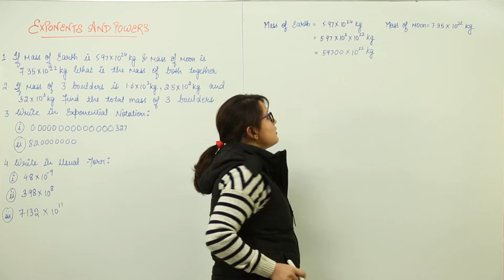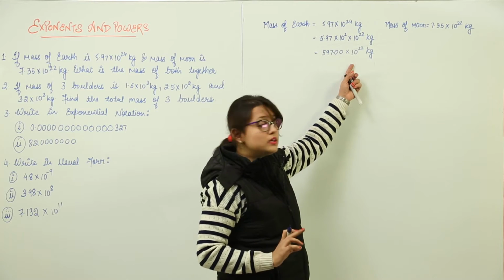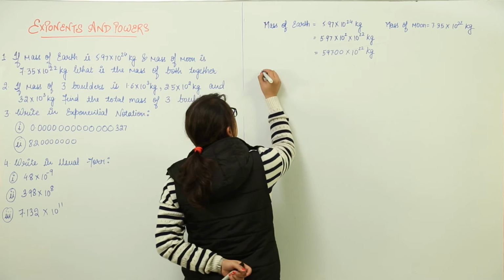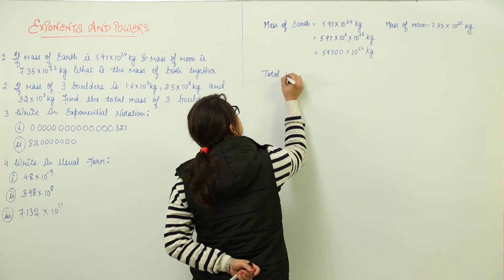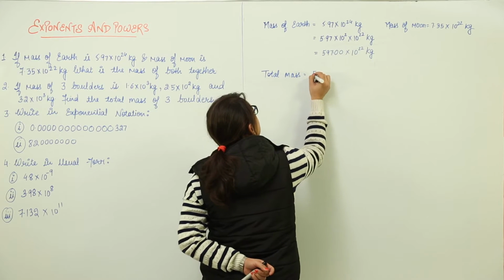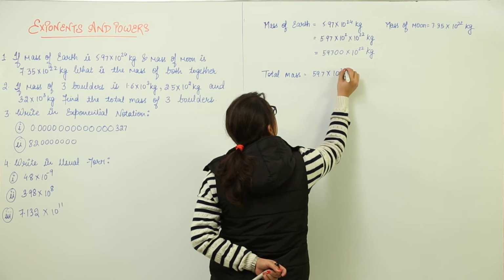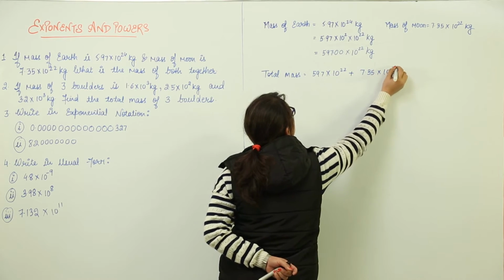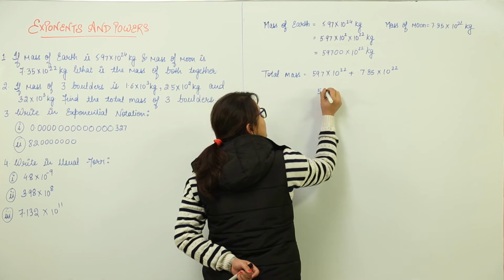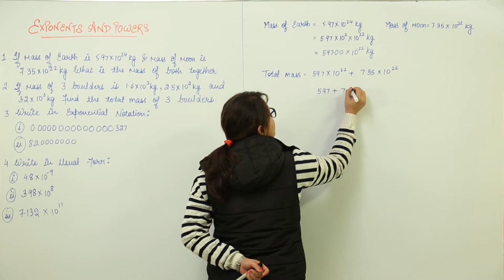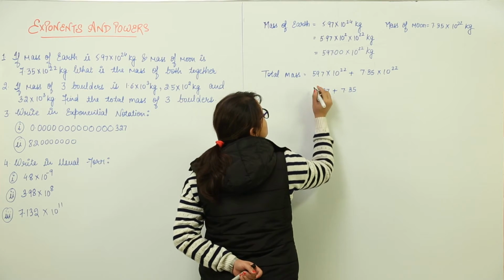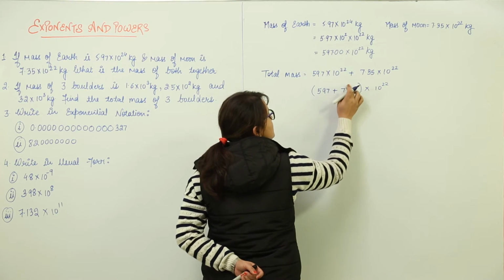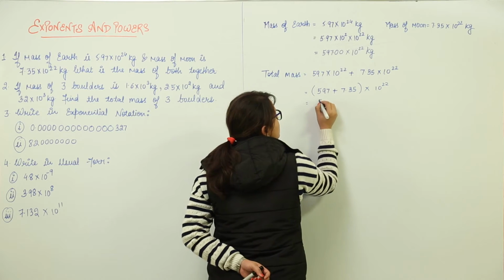Now, this has the 10 raised to power 22 component and that also has the 10 raised to power 22 component. Now, these both can be added. So, you can write total mass equal to 597 into 10 raised to power 22 plus 7.35 into 10 raised to power 22. Now, how do you add them up? 597 plus 7.35, because 10 raised to power 22 is common in both. So, we will take it out. Common, what are we left with? 597 plus 7.35. So, this will be equal to what?